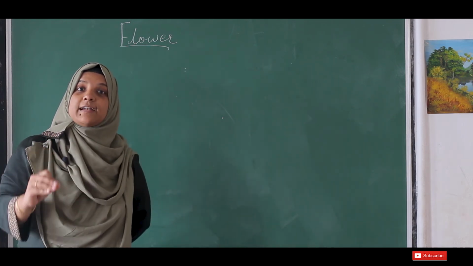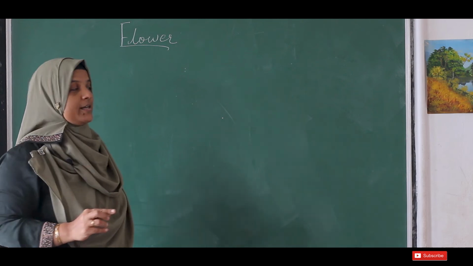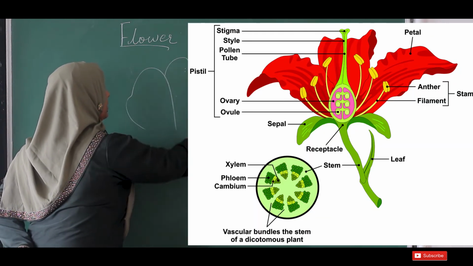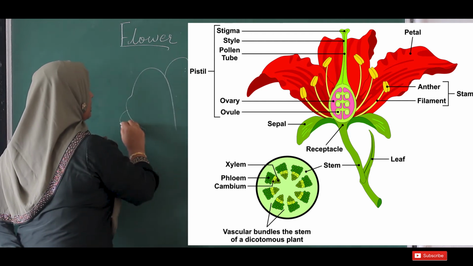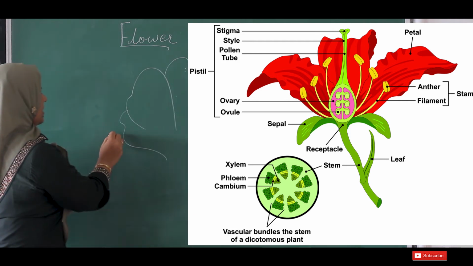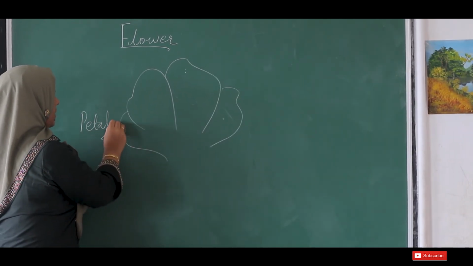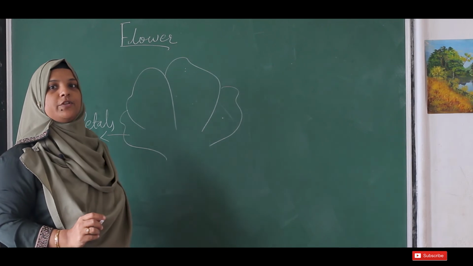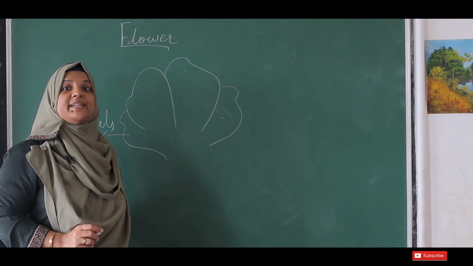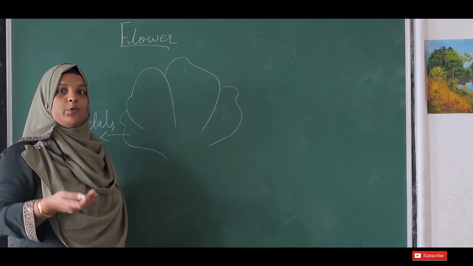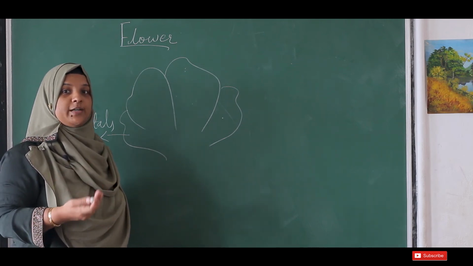What is that attractive part of the flower called? We can call it the petals. The attractive, colorful part of the flower is called petals. Okay, it may be red, yellow, pink, violet or whatever color.